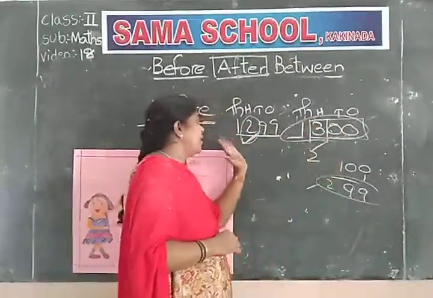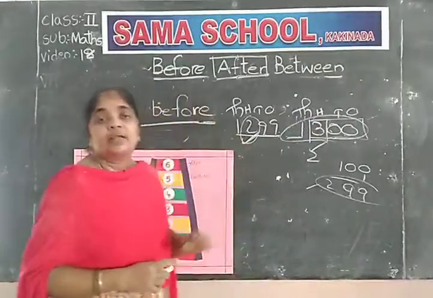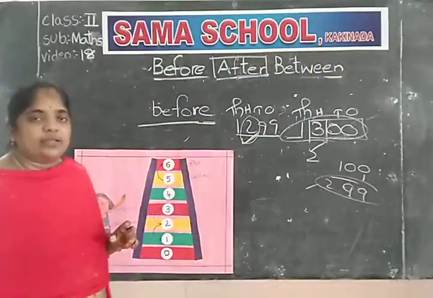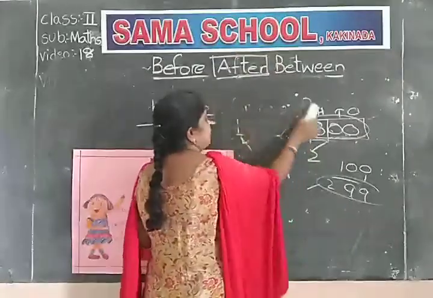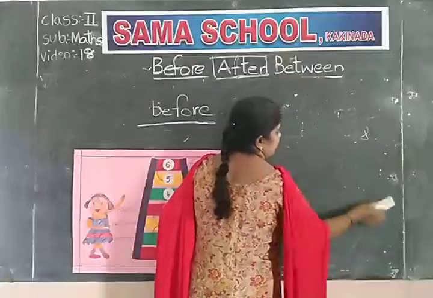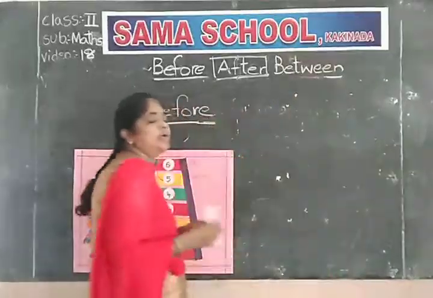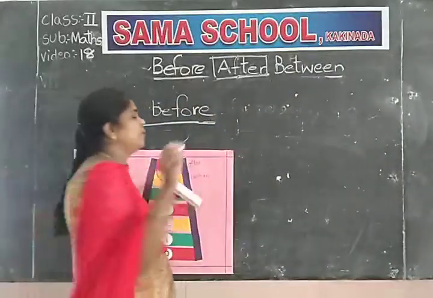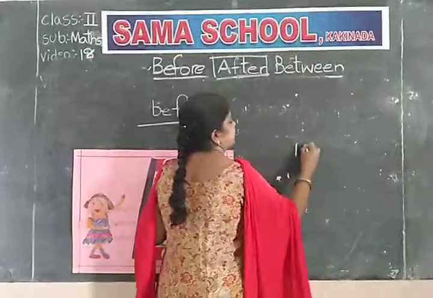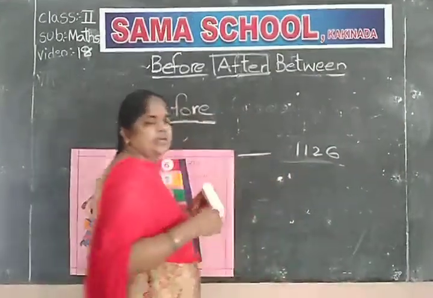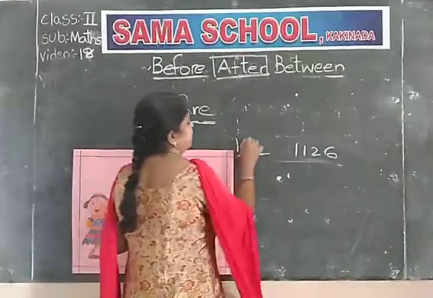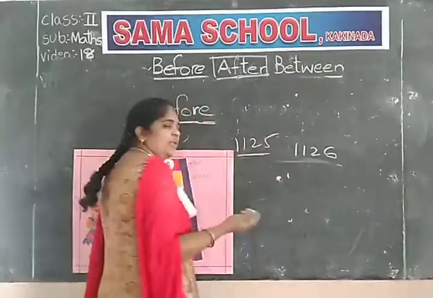1300 before, 1299. When last zeros or nines come, that time only it is a problem for you. Otherwise simply you can write the before number or after number. If I give like this, 1226, simply you can write this is 1225.